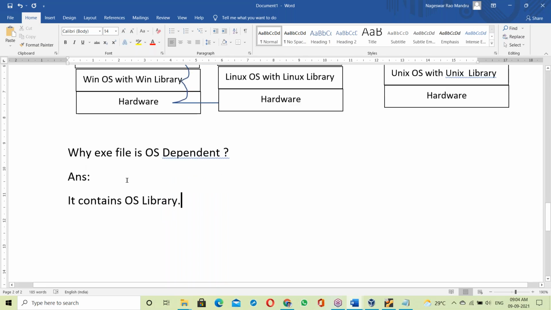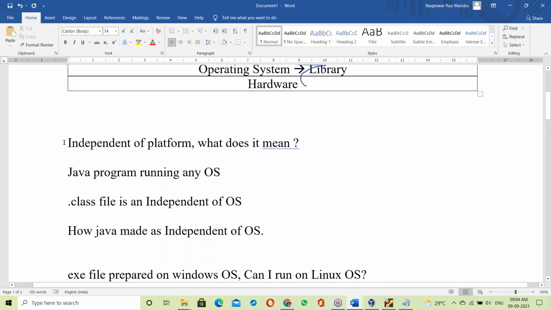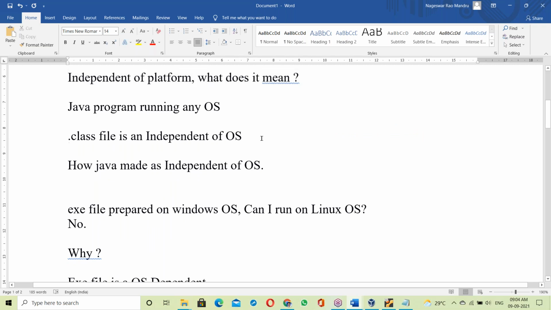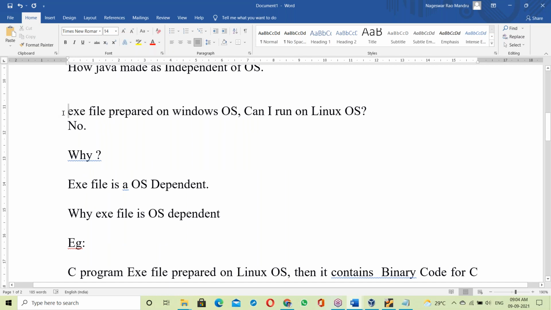Okay, so this is the exe file. The reason why the exe file is OS dependent is this. Okay, simple. See, let us see all the questions here. Independent of platform, what does it mean? A Java dot class file is independent of OS. Here is the topic we'll discuss. First, about the exe file.